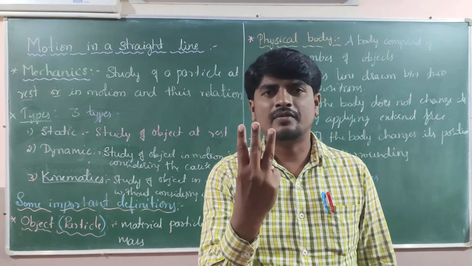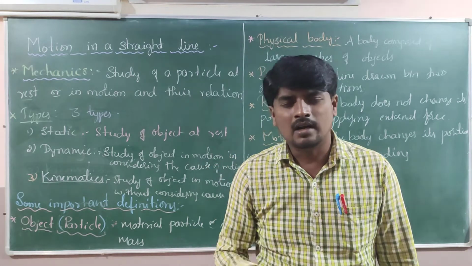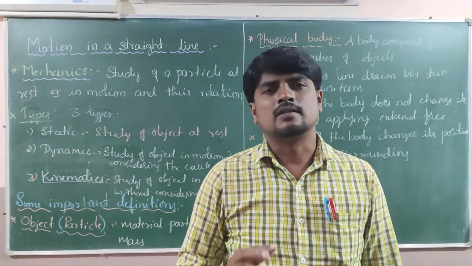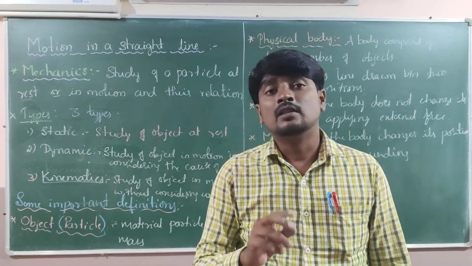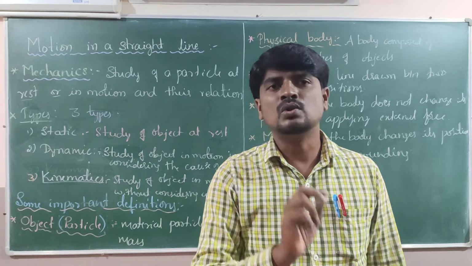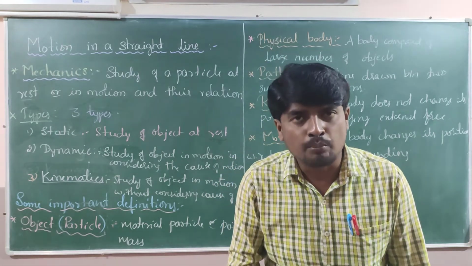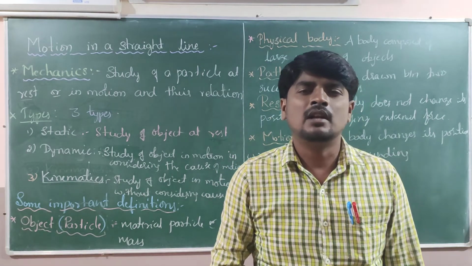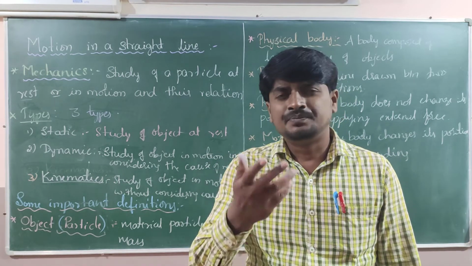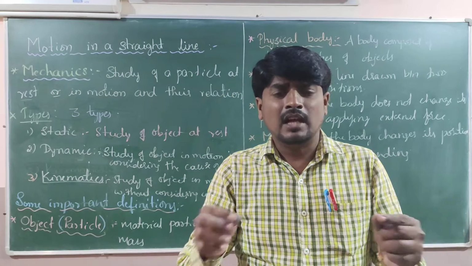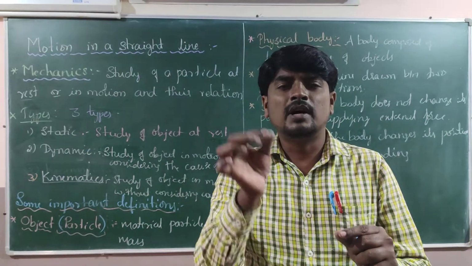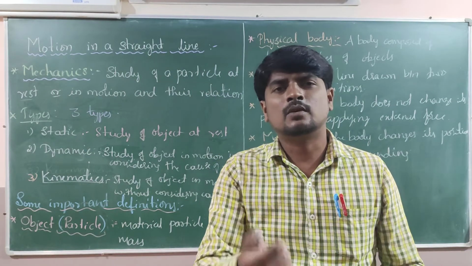The second definition is two-dimensional motion. In two-dimensional motion, the body not only moves along the x-axis, it also covers the y-axis or z-axis. Out of three, take any two axes: x and y, y and z, or z and x. That is called a plane, so it is also called motion in a plane. If the body moves in two axes, then that motion is referred to as two-dimensional motion. For one-dimensional motion, I can give a simple example: take a thread and put a pulse on it. The pulse is moving only in one dimension, so that is called one-dimensional motion.